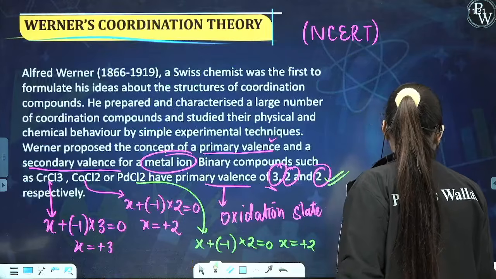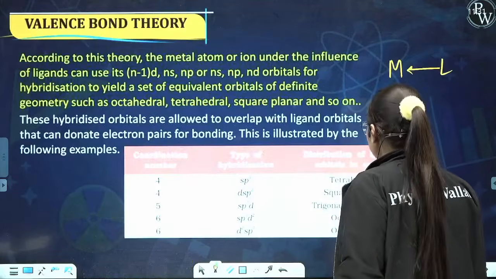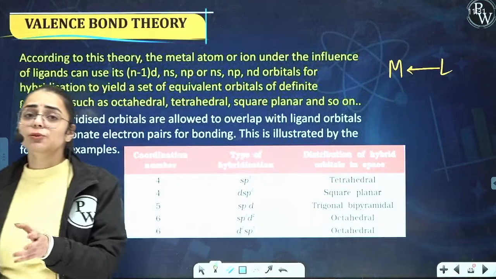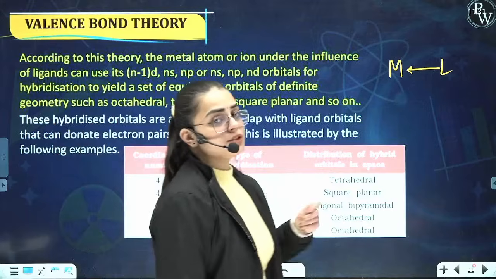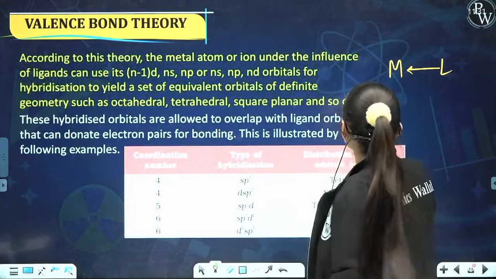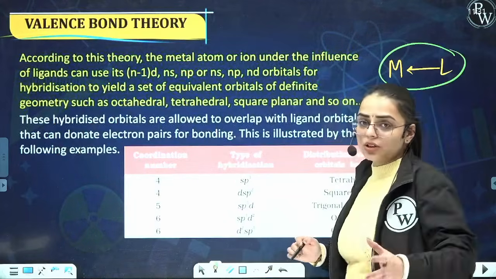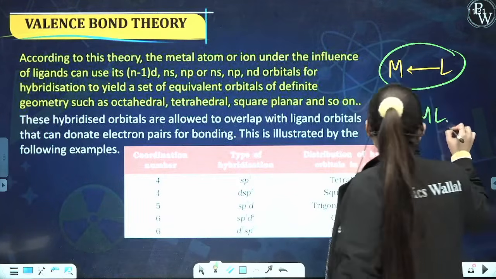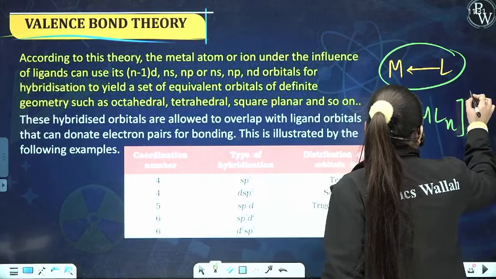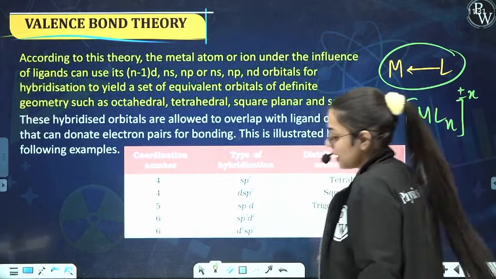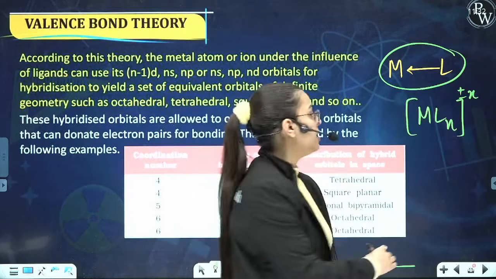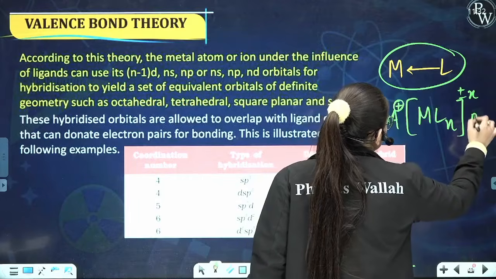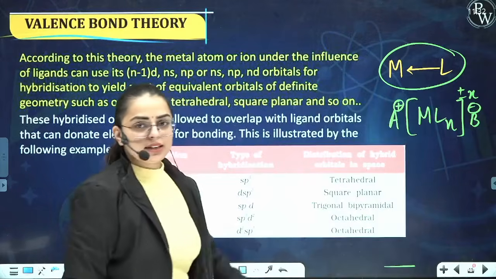Okay. Now moving on to the valence bond theory. As I was telling you, the ligands are responsible for donating their lone pair of electrons to the central metal atom, hence forming a coordinate bond. So this is basically the structure. How to represent it? This is the central metal atom, this is the ligand, and these are the number of ligands. We write the charge over here, positive and negative respectively. If it is a cation, it is written as A positive, and if it is an anion, it is written as B negative.